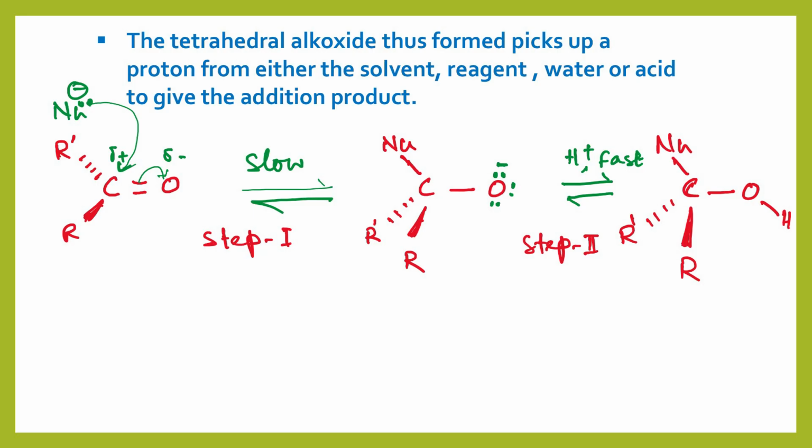The first step is the slower one, and it gives the tetrahedral alkoxide intermediate. The sp2 hybridized carbon is now converted into sp3 hybridized carbon. So this is the alkoxide intermediate, and step 1 is slow.